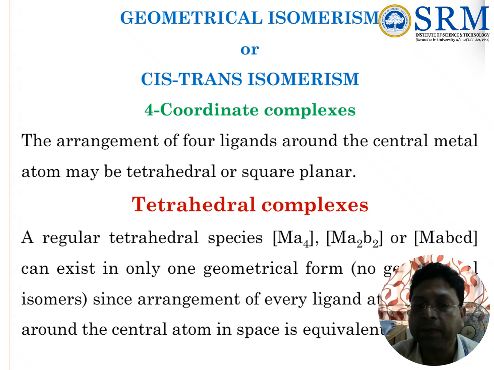So in a tetrahedral complex, we will not see any form of geometrical isomerism.